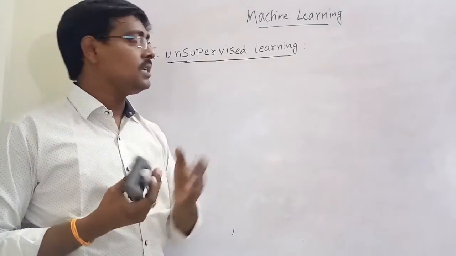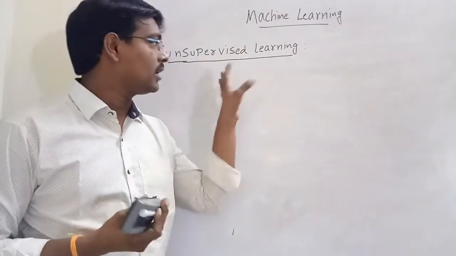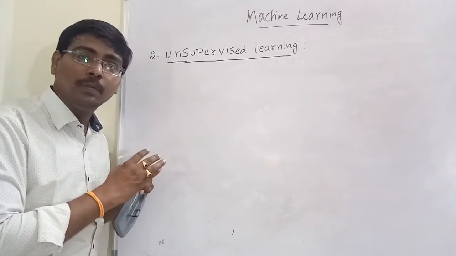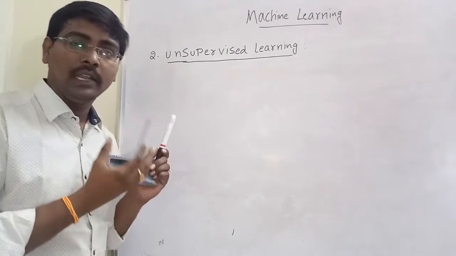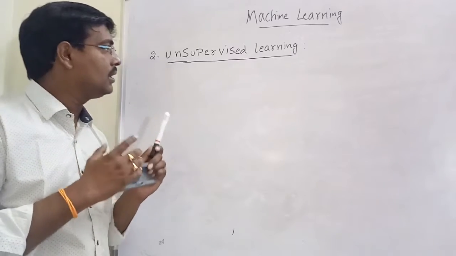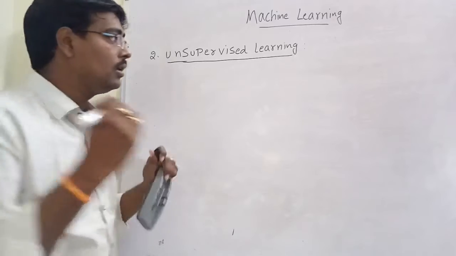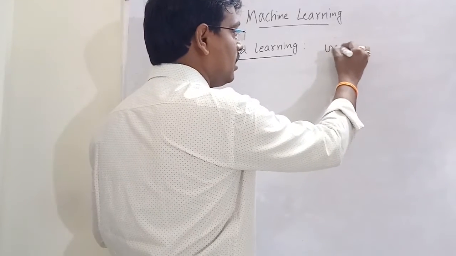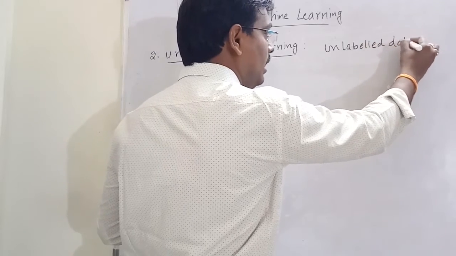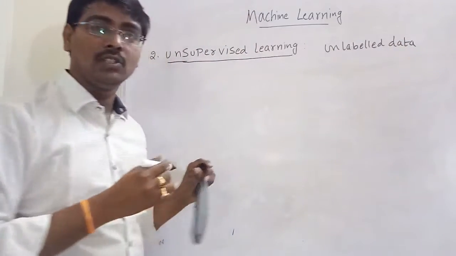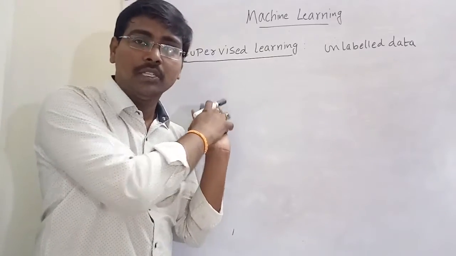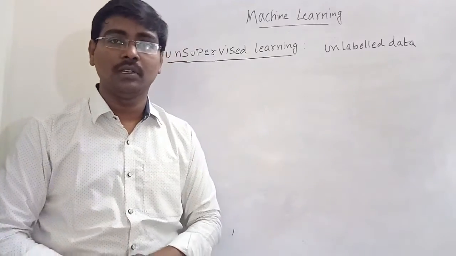Next, the second one is unsupervised learning. In supervised learning, we have input data, and the data is labeled. But in unsupervised learning, we have unlabeled data, or uncategorized data. First, what is the main difference between supervised and unsupervised learning?